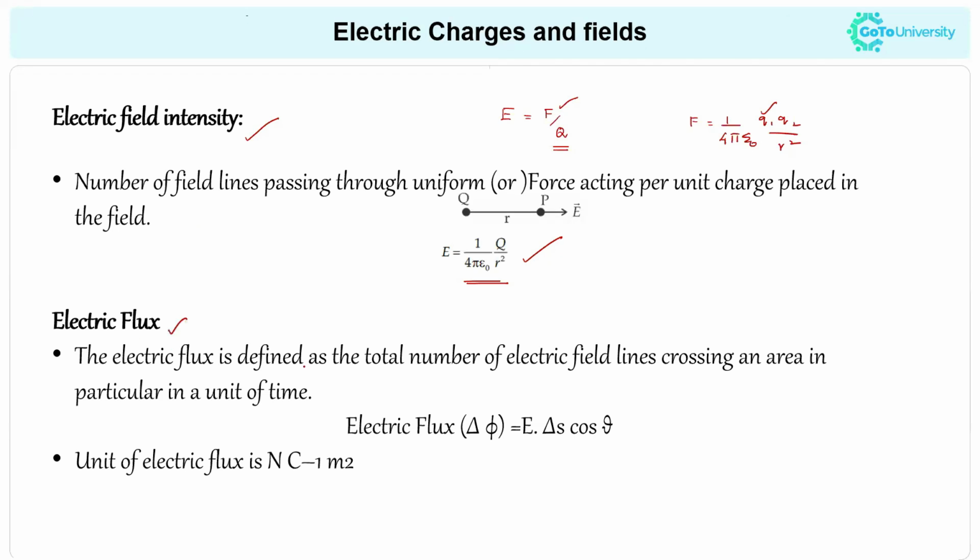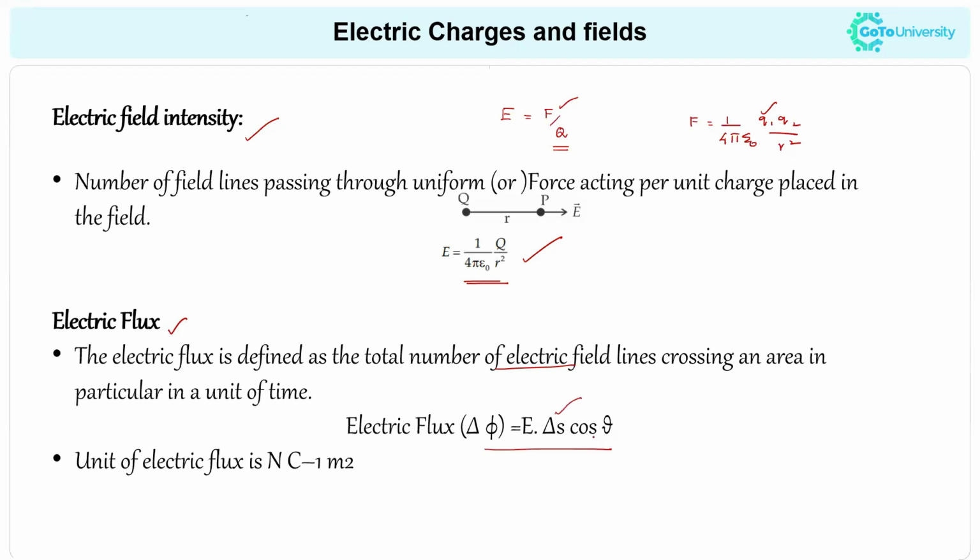The next one is the electric flux. Electric flux is defined as the total number of electric field lines crossing an area in a particular unit of time. It represents how many electric field lines pass through a particular area, and it is calculated using the formula E dot del S times cos theta.